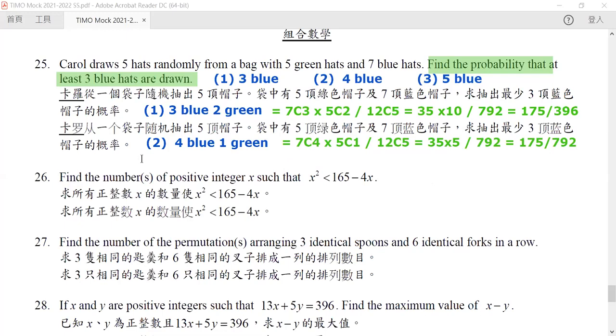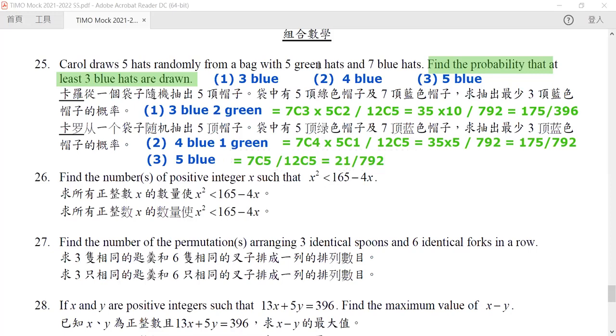So finally, we get all of them as blue. So for this case, we get nothing from our green. So it will be 7C5 divided by 12C5, and our 7C5 is equal to 7 times 6 divided by 2, which is 21, over 792.